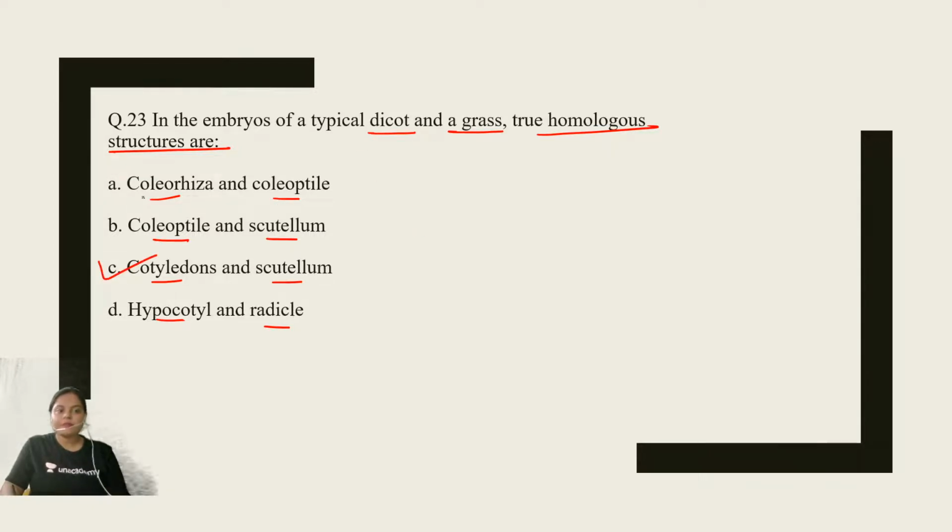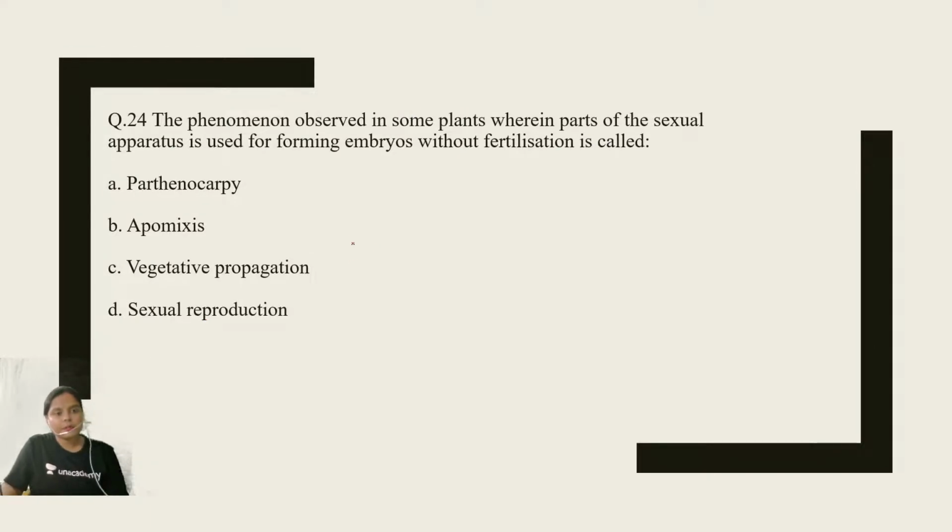See what happens. Coleorhiza is the covering present at the tip of the radicle in monocots. Coleoptile is the covering present at the tip of the plumule in monocots. Now, cotyledons are present in dicots; two cotyledons are present. But in monocots, only one cotyledon is present. The other is highly reduced, and that one cotyledon is present at the apical terminal part and is known as scutellum. So the correct option will be cotyledon and scutellum. They are the homologous structures, right? Very good, Anjali.